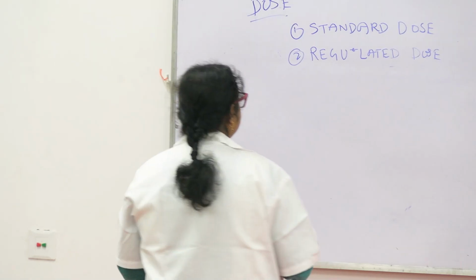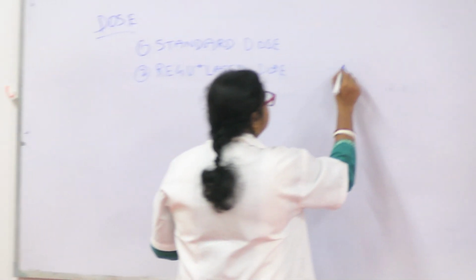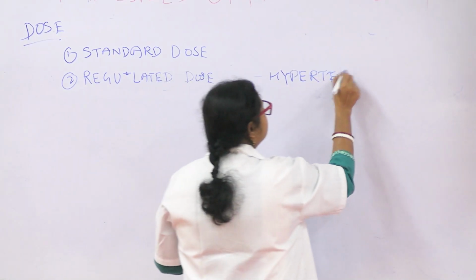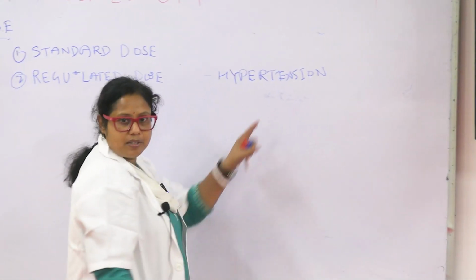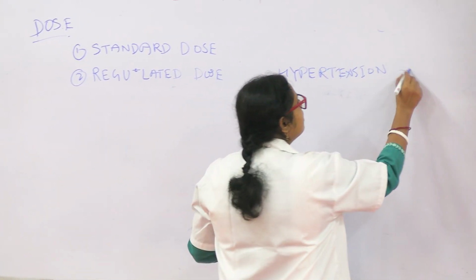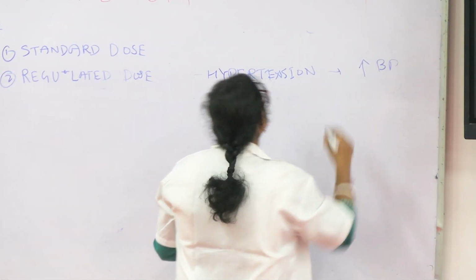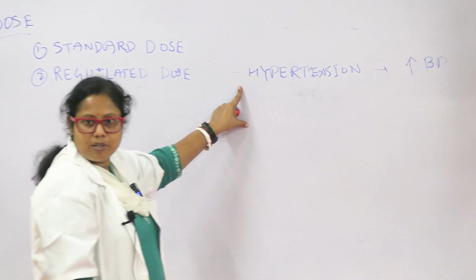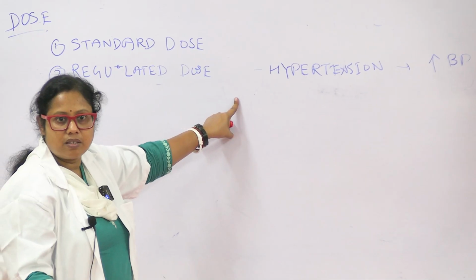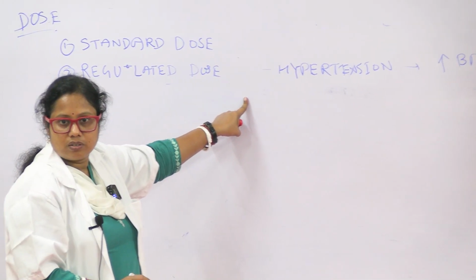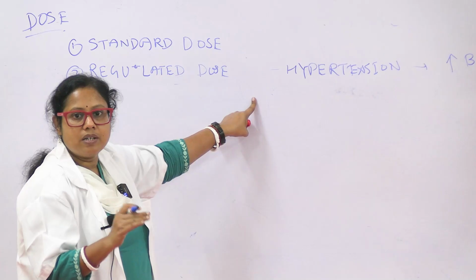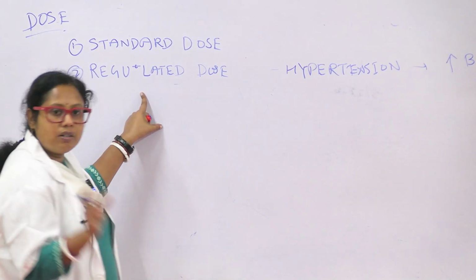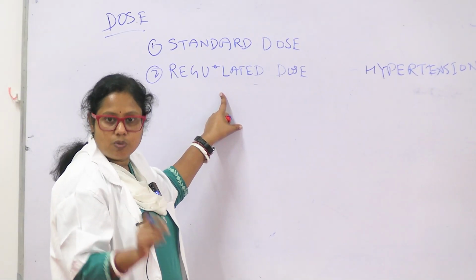For example, hypertension. Hypertension means increased blood pressure. So when we give a drug to a patient, we measure the blood pressure after 10 days, after 7 days, whether it is working or not, whether the amount of drug to be increased or decreased or another drug required. Okay, so we can regulate the amount of drug, we can regulate the dose.